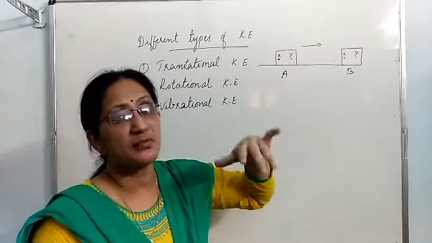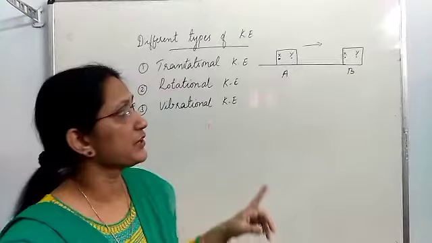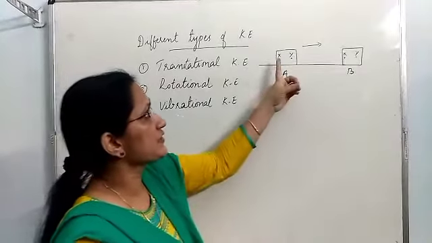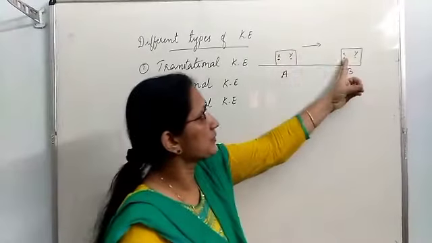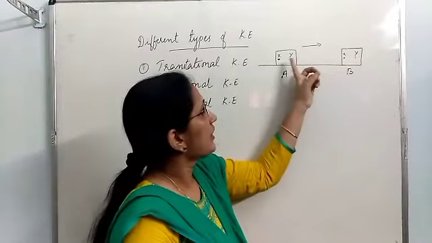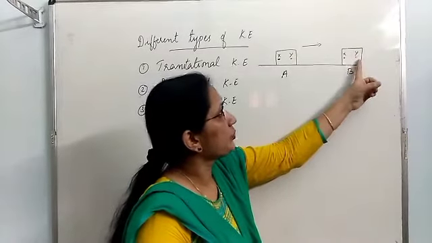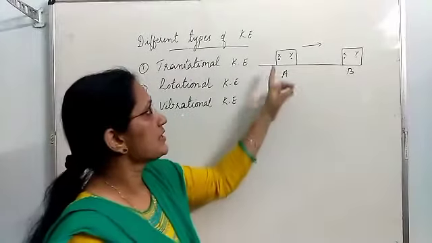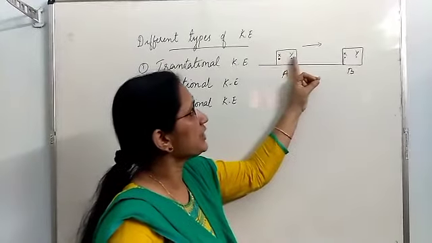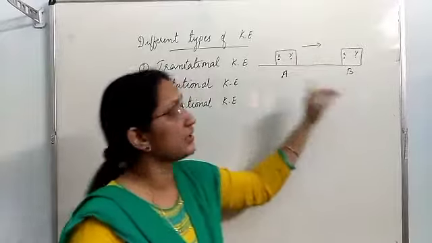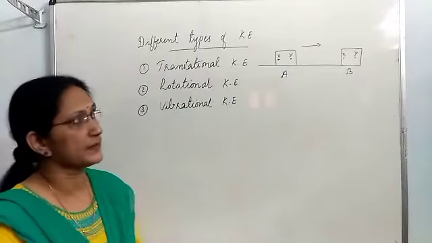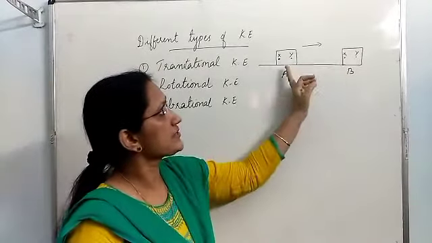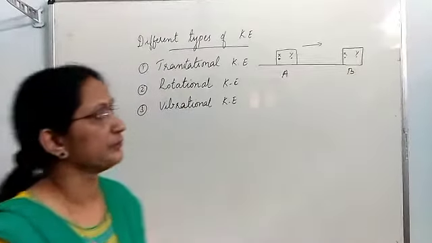Let us see the meaning of lateral displacement of x and y. Measure the distance from x to this xx and measure the distance y. That will be equal. Means the displacement happening to each particle will be equal in translational motion. The distance x and distance y are equal.